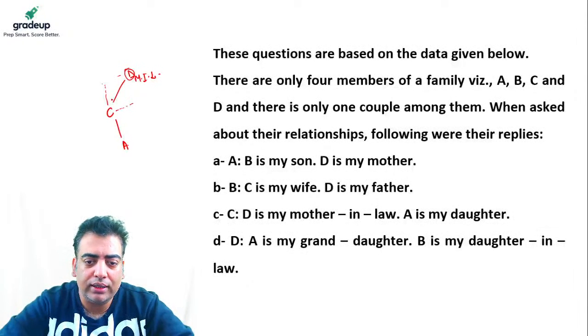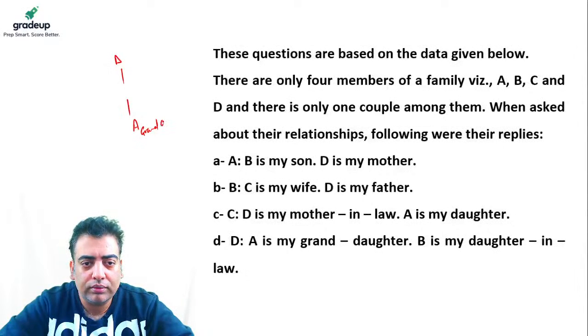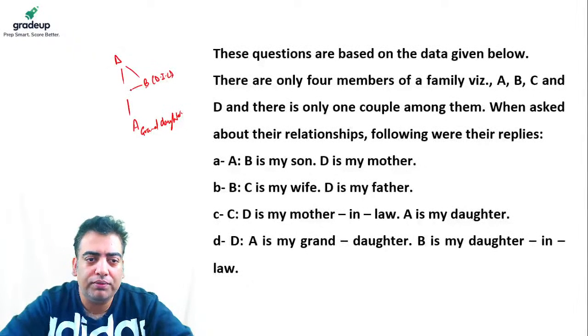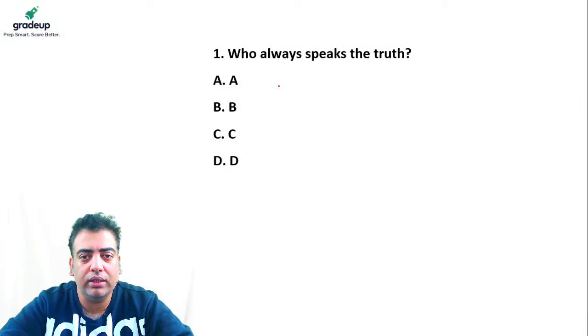Then D says A is my granddaughter. B is my daughter-in-law. If B is the daughter-in-law, then there must be a husband of B, which has to be C, right? In this case, we cannot figure out whether D is a male or a female, but still we can definitely build the relationship between A, B, C, and D directly. So the answer to question number one, who always speaks the truth, comes out to be D.